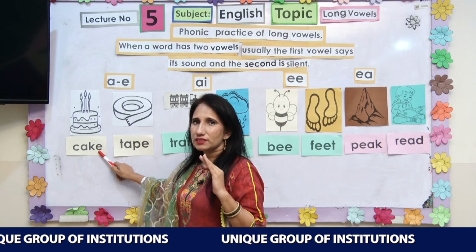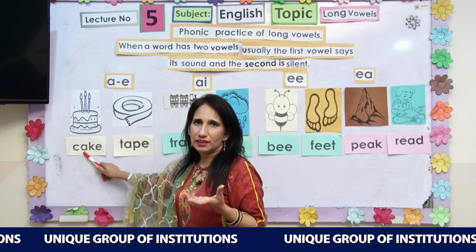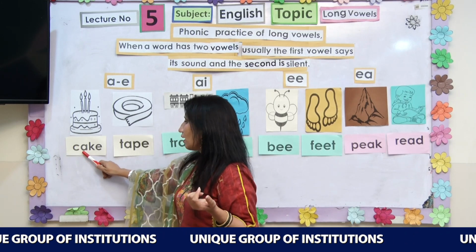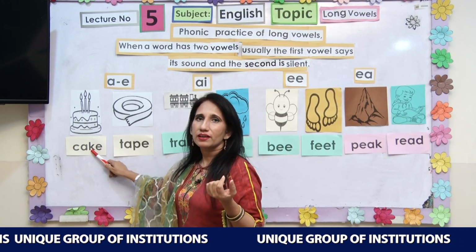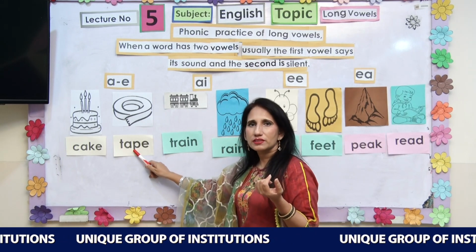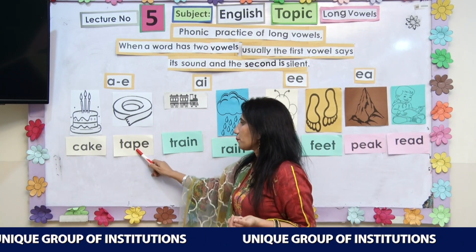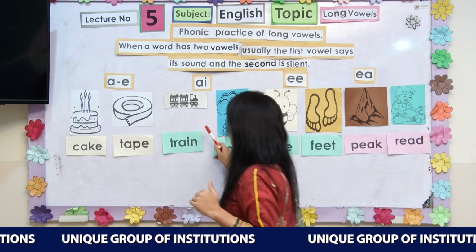We are just giving the sound of A. K, A, K, cake. T, A, P, tape. This E is silent. Move forward.